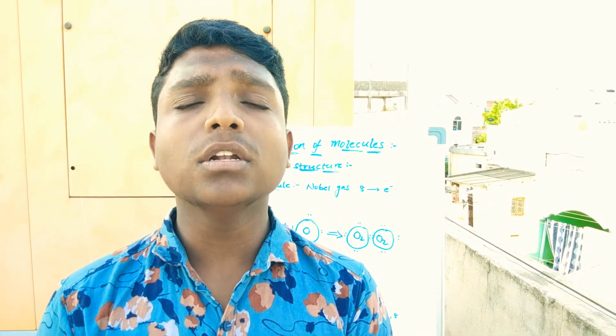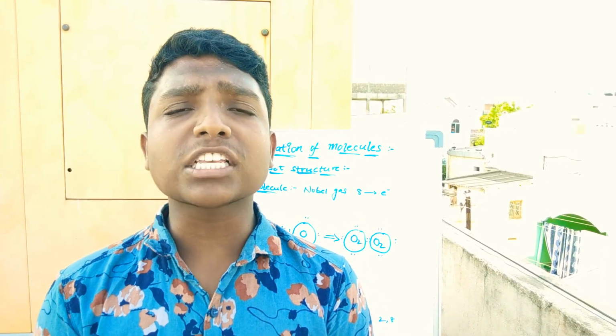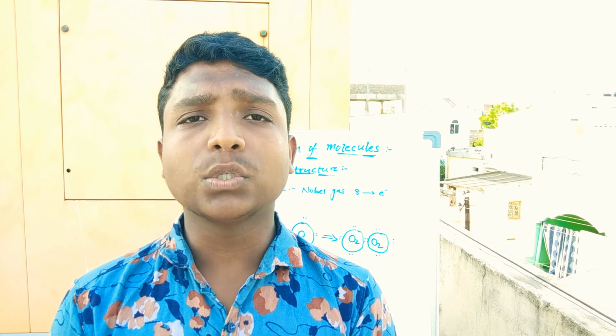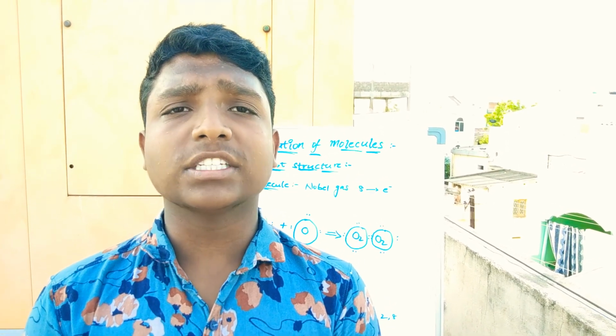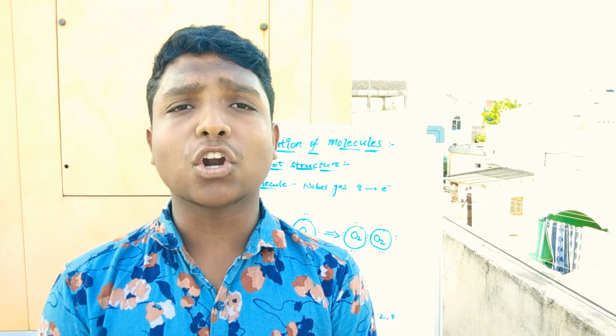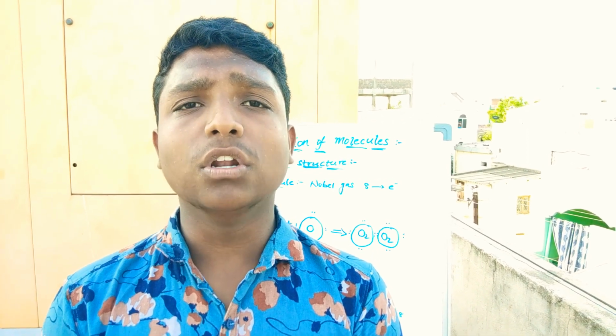And octet rule. We will move to the next topic. What is octet rule? It is for 2 marks in the public exam. The same question was asked in the public exam previously 2 times. The octet rule is that an atom contains 8 electrons in its valence shell.